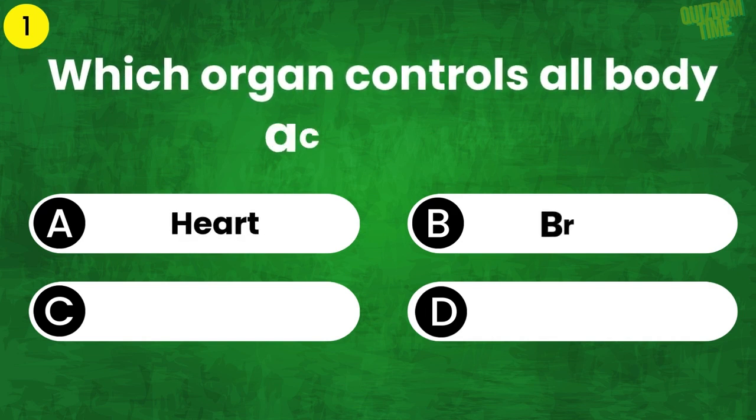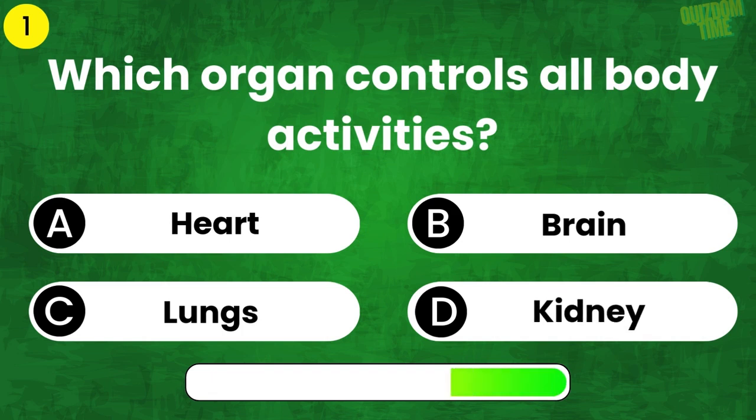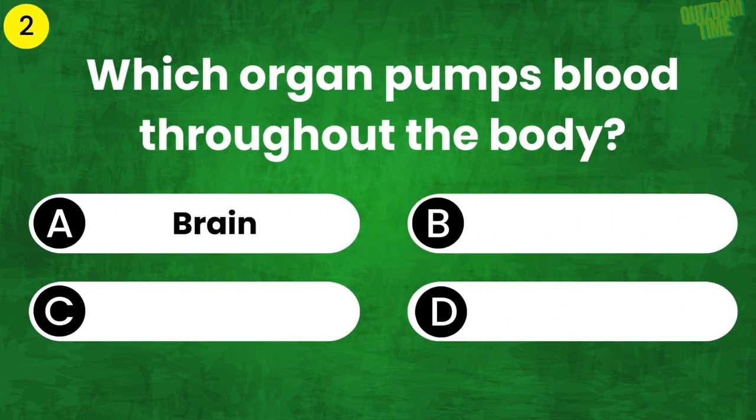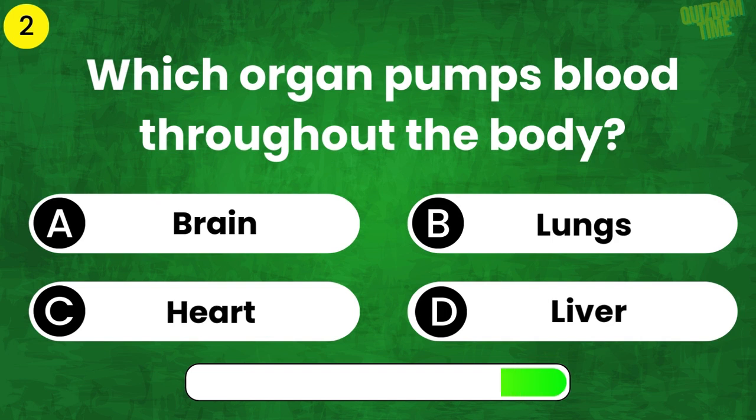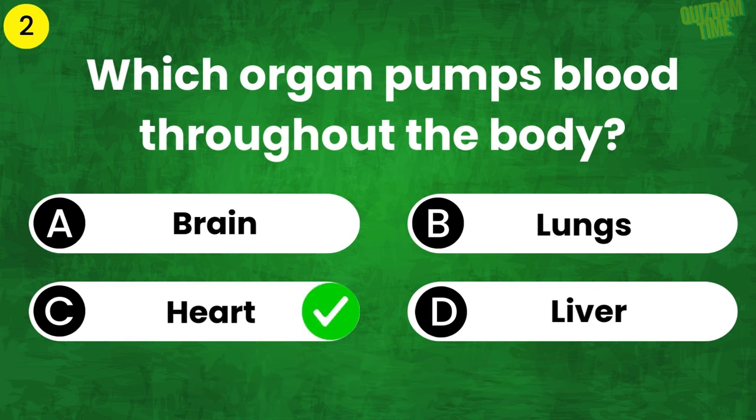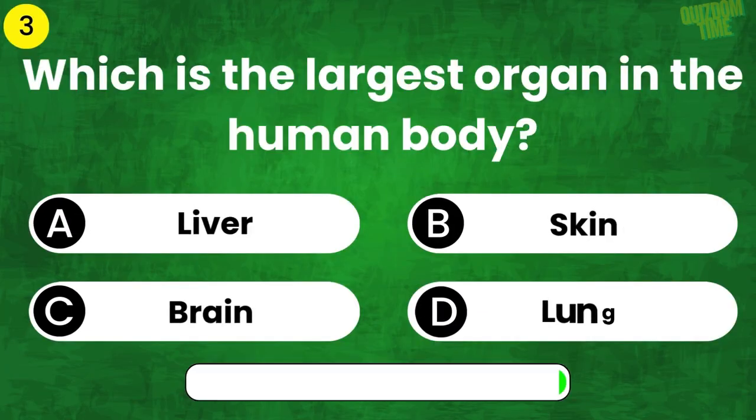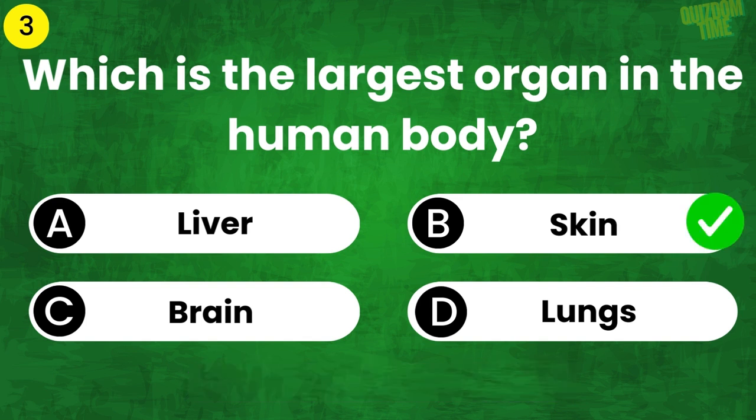Which organ controls all body activities? The answer is brain. Which organ pumps blood throughout the body? The answer is heart. Which is the largest organ in the human body? The answer is skin.